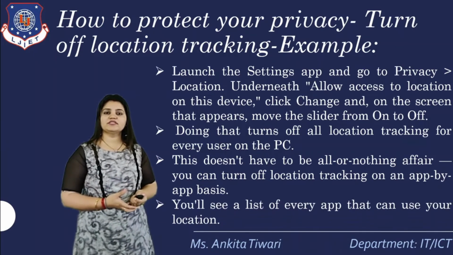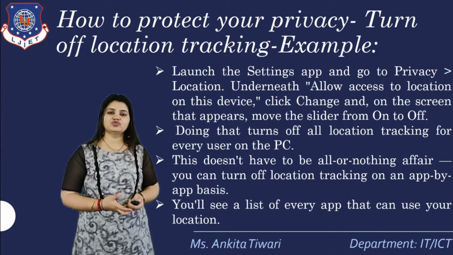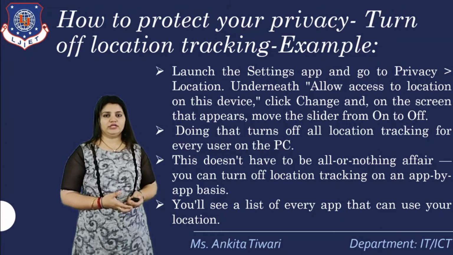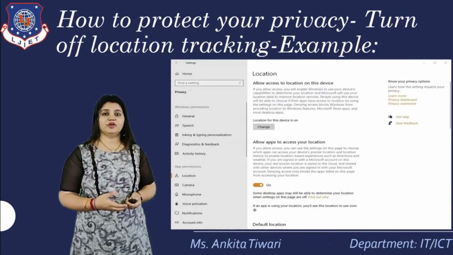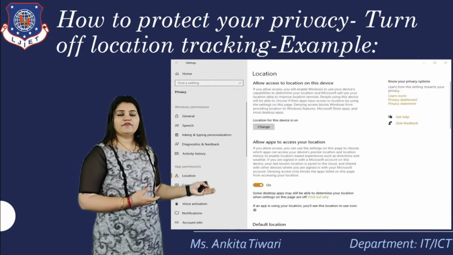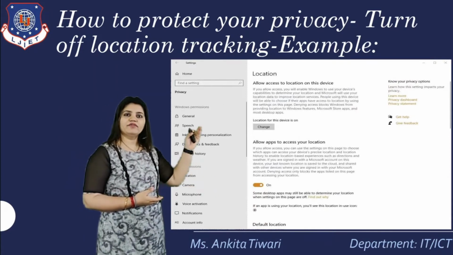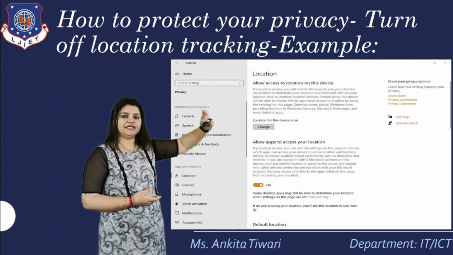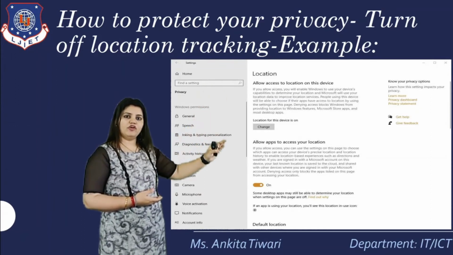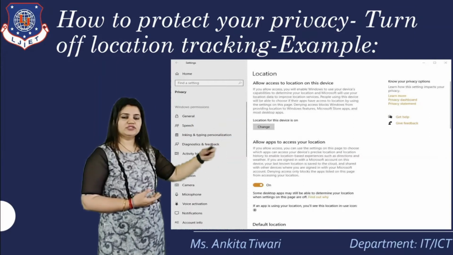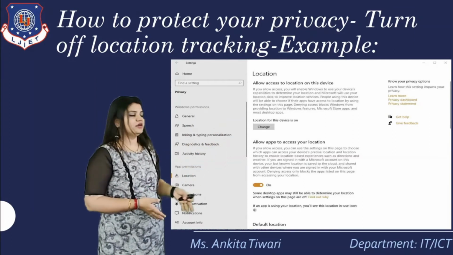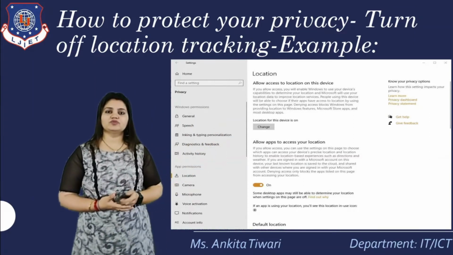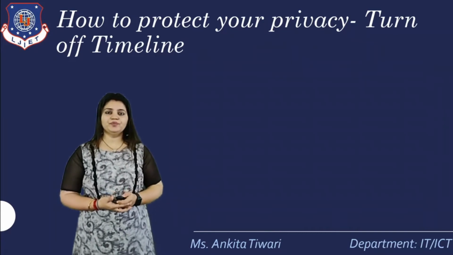You can also see a list of every app that can use your location, and you can see that from the option. From on to off, you have to do it. Location is an option in the general category itself, and when we change it to off, others will not be able to see your location. So this is what it is with respect to location.